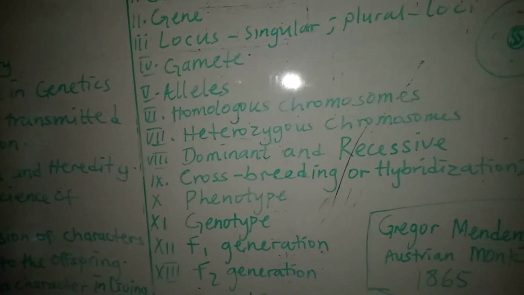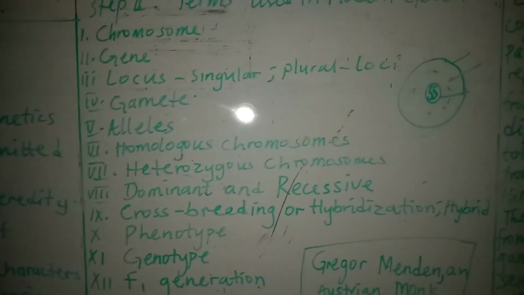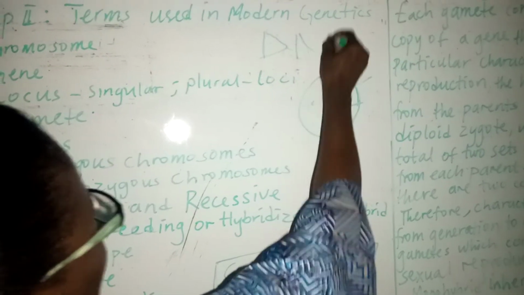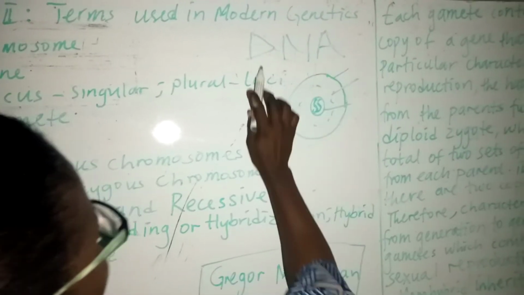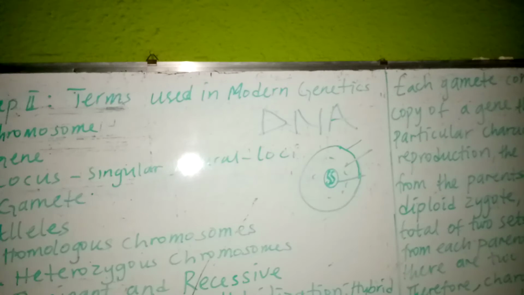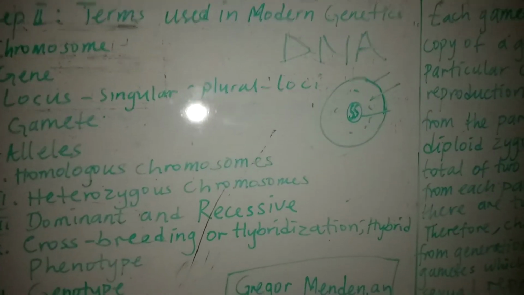This information is carried in the molecule called deoxyribonucleic acid. We are familiar with all this language from our SS1 and SS2. DNA, deoxyribonucleic acid, is a molecule that carries this genetic information. Now, that is about chromosome.